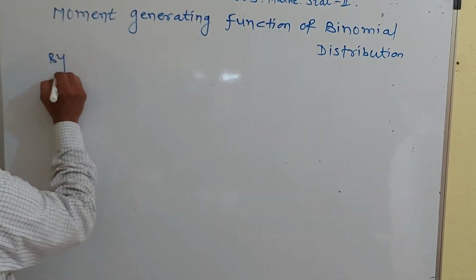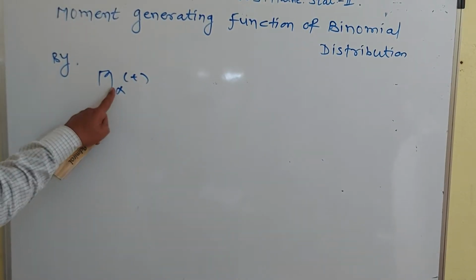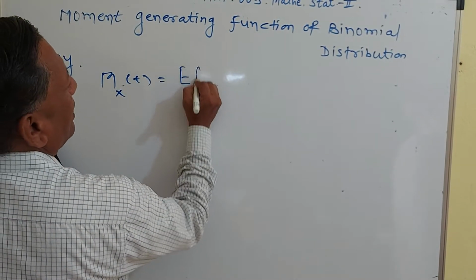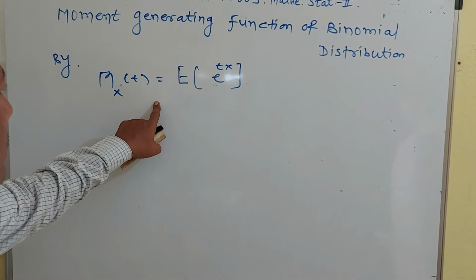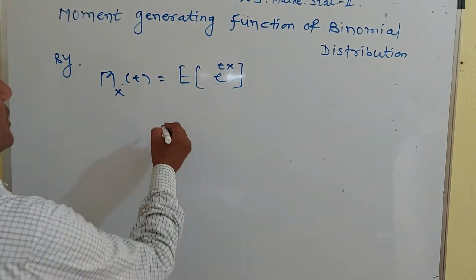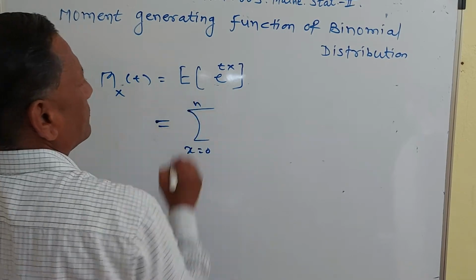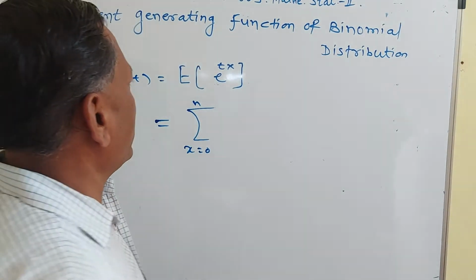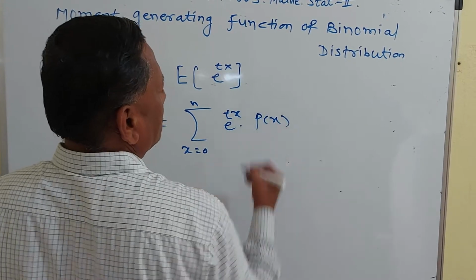Now by definition of moment generating function, where X is the random variable, M_X(t) is equal to expectation of e raised to t into capital X. So by definition, since binomial distribution is a discrete distribution, this can be written as summation of x going from 0 to n, because E of X means summation of x into p of x. Here e raised to t into small x into p of x.